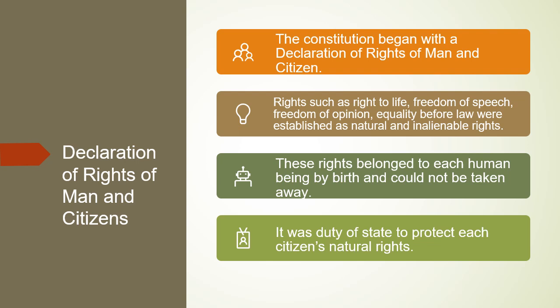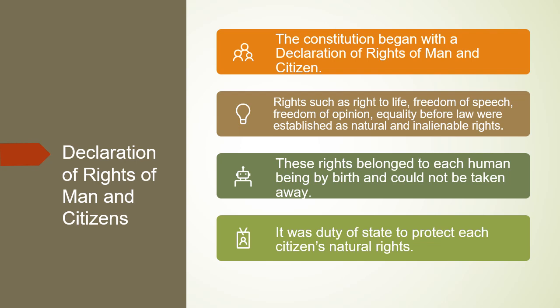Rights such as right to life, freedom of speech, freedom of opinion, and equality before law were established as natural and inalienable rights. Nobody could take them from any individual. These rights belong to each human being by birth and could not be taken away. It was the duty of the state to protect each citizen's natural rights.